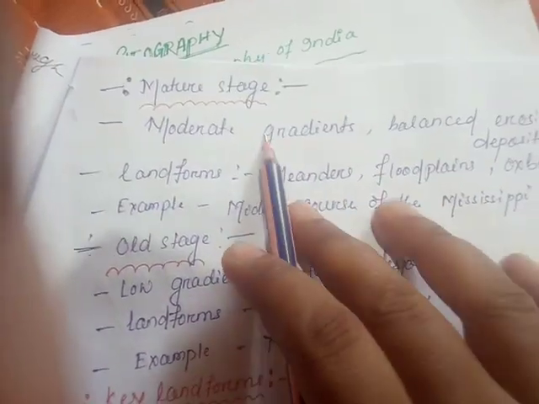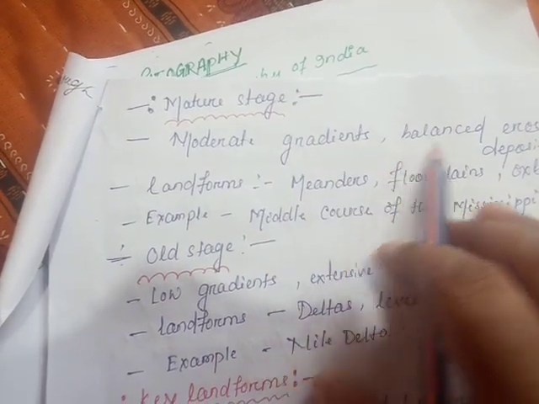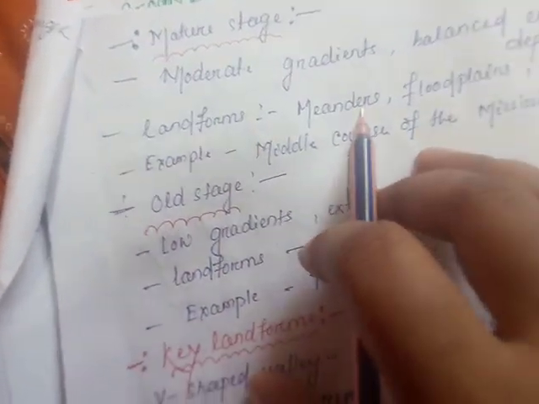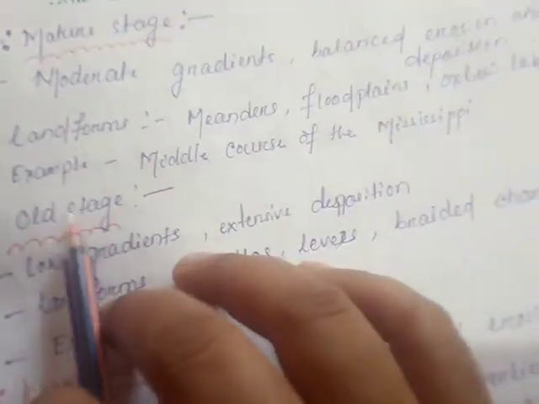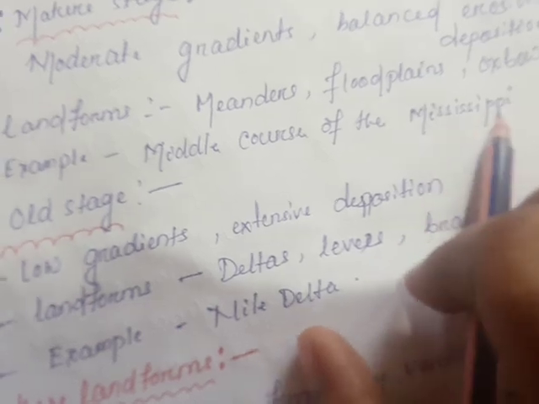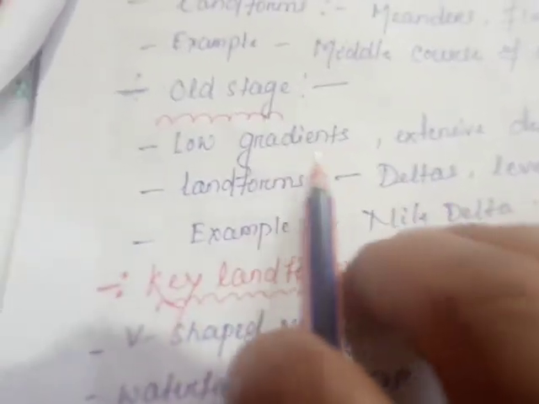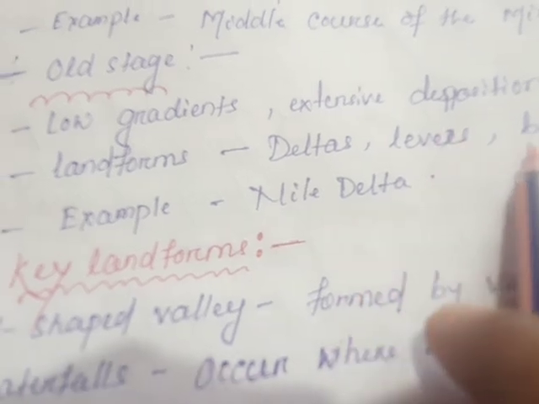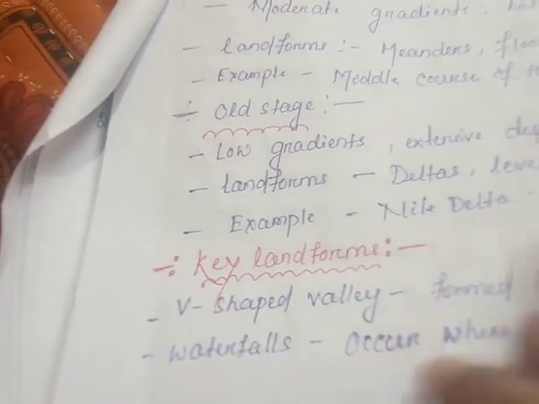Mature stage: moderate gradients balance erosion and deposition. Landforms include meanders, floodplains and oxbow lakes. Example: the middle course of the Mississippi. Old stage: low gradients and extensive deposition. Landforms include the delta, levees and buried channels. Example: the Nile Delta.